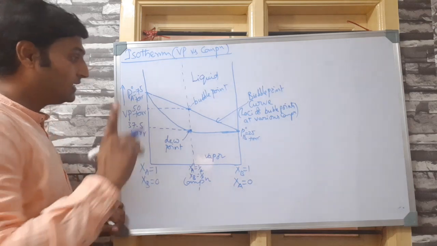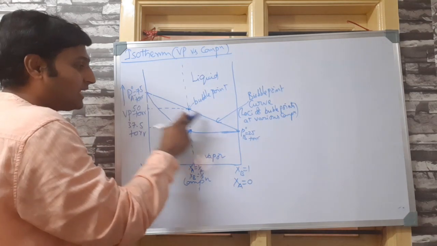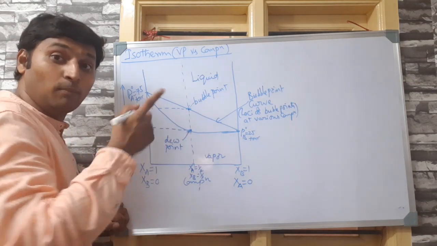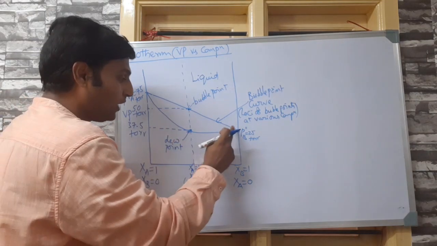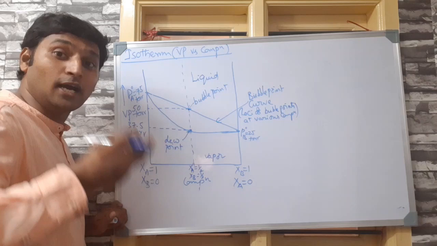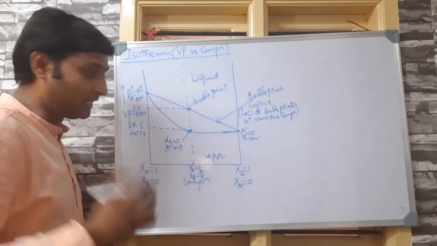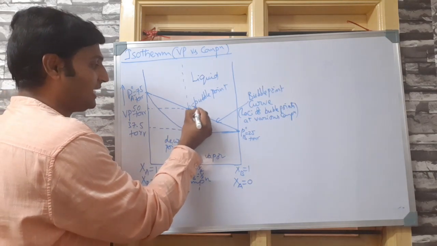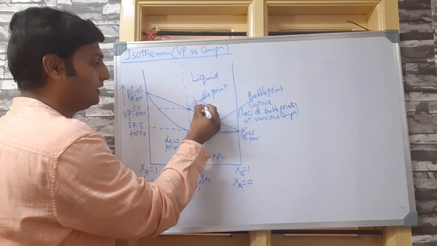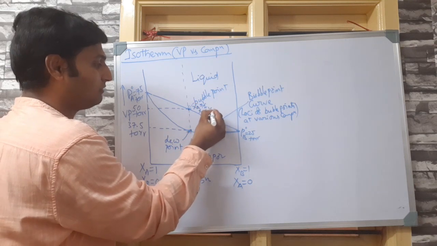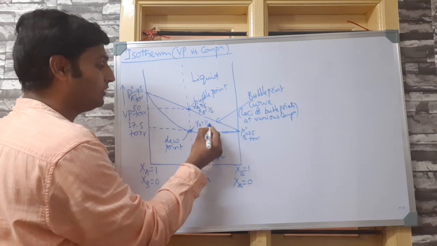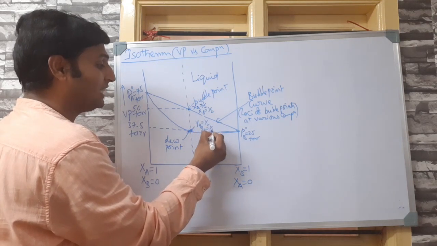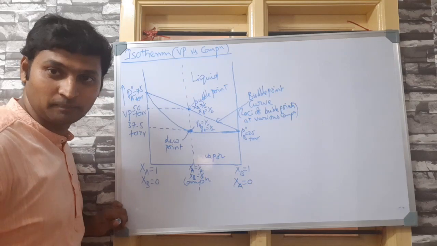It will not be straight, it will be a curve like this. Why? Please understand, this represents the liquid phase, that is mole fractions XA and XB. This represents the vapor phase, that is mole fractions YA and YB, right? Here, XA is equal to half and XB is equal to half, whereas here at the dew point, YA is equal to half, YB is equal to half. That is what we have calculated, if you remember.